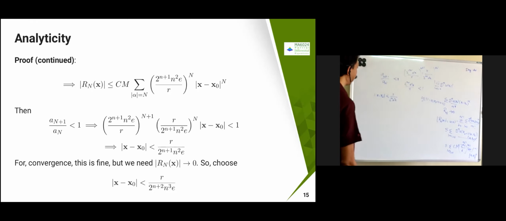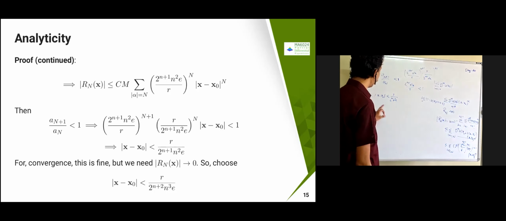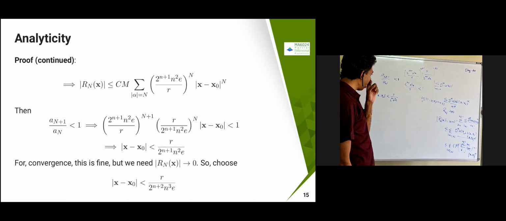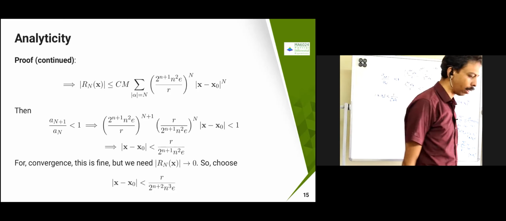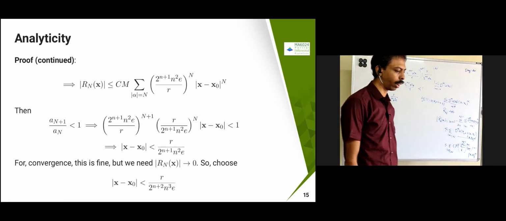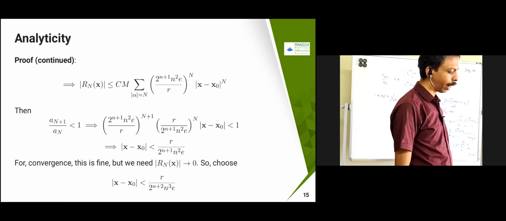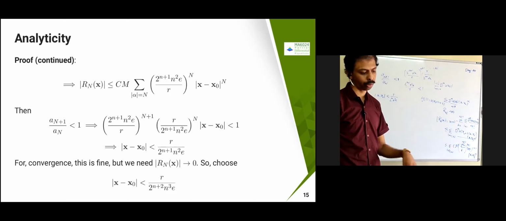In that case, you are going to get that. Okay, so in this case we can say that it's convergent. This R and Rx is going to converge, there is no doubt in that. But what we want is that we want that to be convergent to 0. Not only convergent, to 0 also we require.